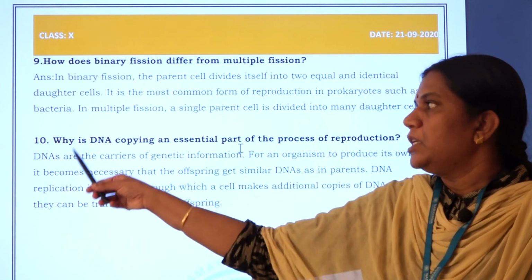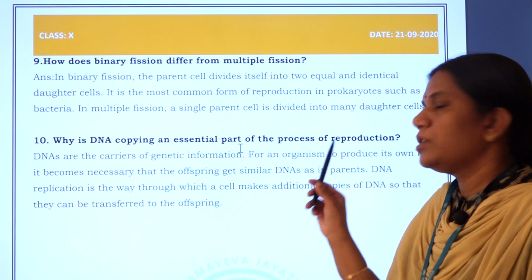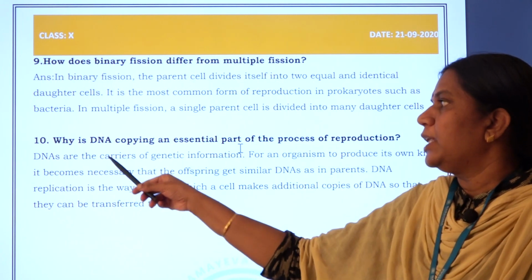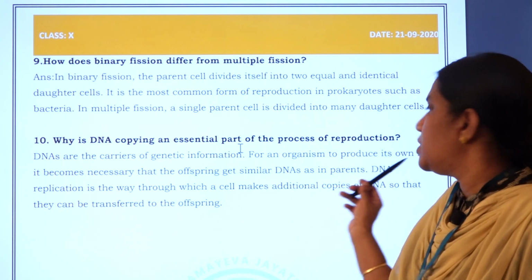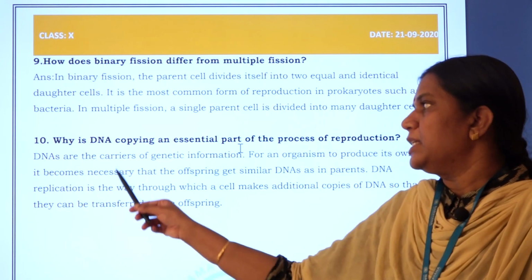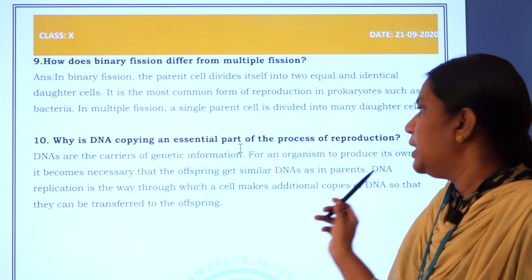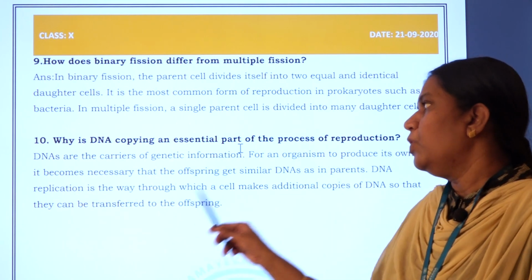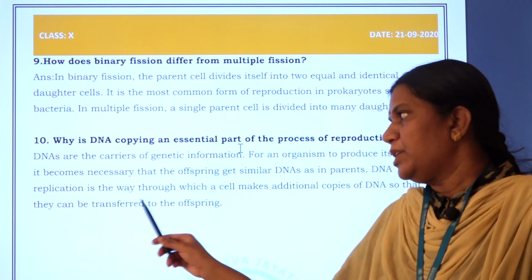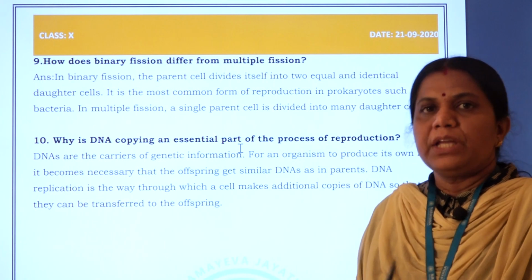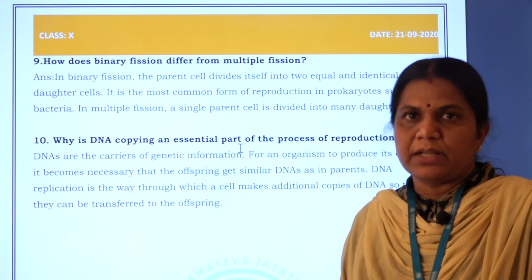Then 10th question, why is DNA copying an essential part of the process of reproduction? DNA are the carriers of genetic information. For an organism to produce its own kind, it becomes necessary that the offspring get similar DNAs as in parents. DNA replication is the way through which a cell makes additional copies of DNA so that they can be transferred to the offspring. So, DNA is the genetic material which is carrying all the characters which the parents are having.